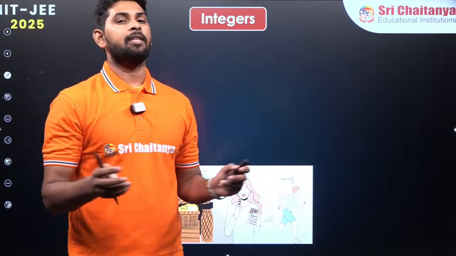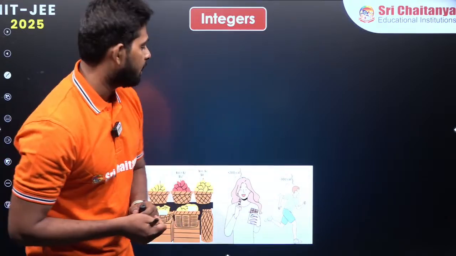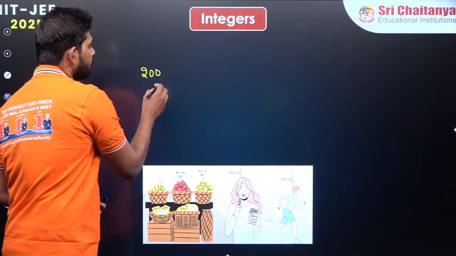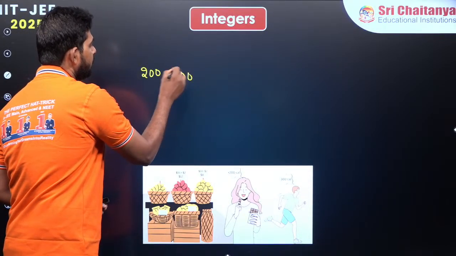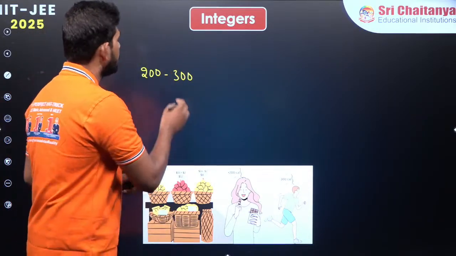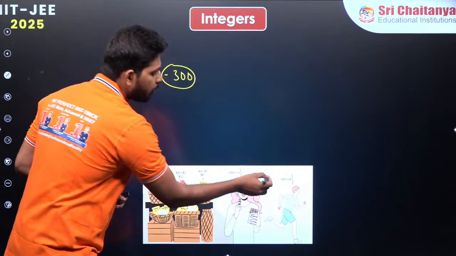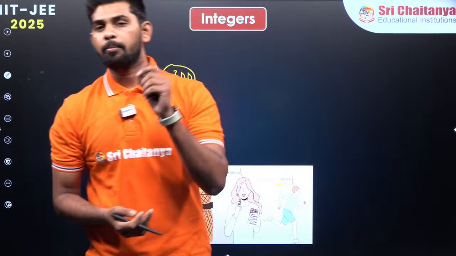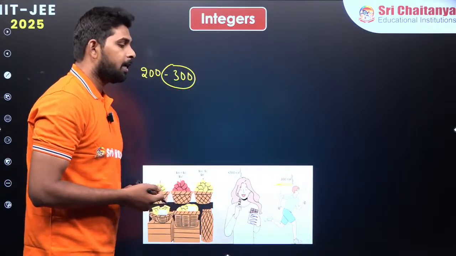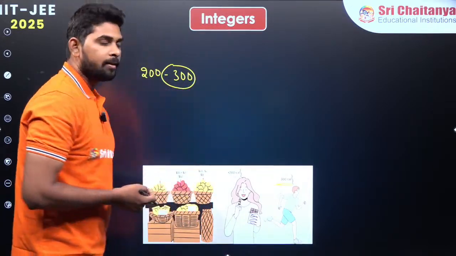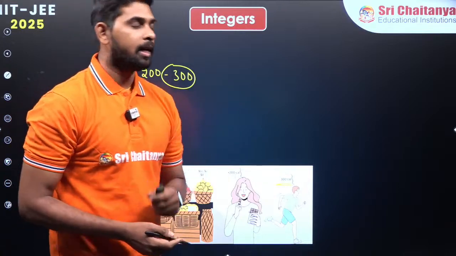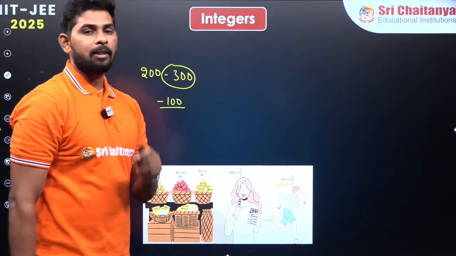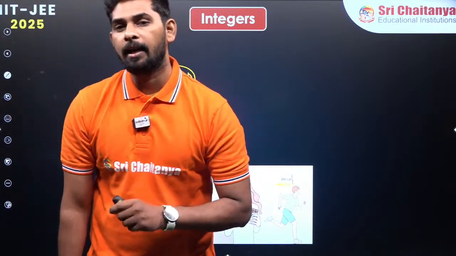So what is my calorie deficit in that day? 200 calories I have taken from the chocolate, and how much do I need to deduct from that? Minus 300. To show this, I am going to write a negative symbol before that 300. That gives us 200 minus 300. Now you can see we are left with minus 100 calories, nothing but a 100 calorie deficit I had on that random day.